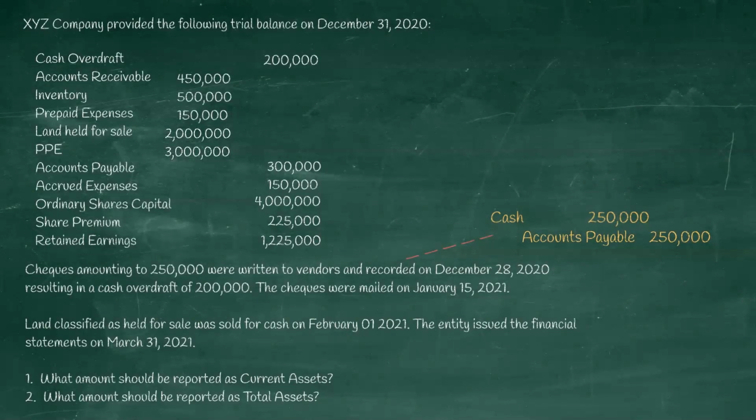Okay, since the check is not yet delivered as of December 31, 2020, the cut-off of our financial statements, we should revert the cash balance and reinstate the accounts payable. The adjusting entry should be debit to cash of 250,000 and credit to accounts payable of 250,000. Another one is the land classified as held for sale should be reported as current assets. It should not be classified as part of the PPE since this is classified as held for sale.